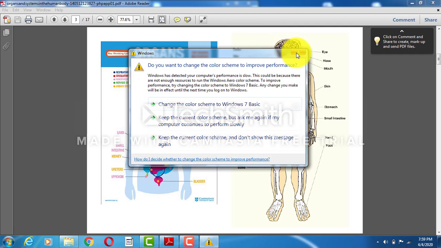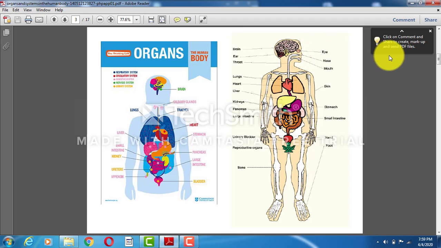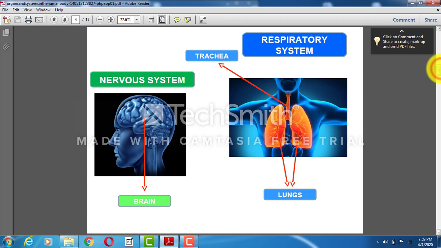But I won't be going into very much detail. I'll just tell you the main important body parts. First is the nervous system. In the nervous system, the most important part is the brain. And do you know what the functions of the brain are? Without the brain we cannot even survive. It is very important for us.